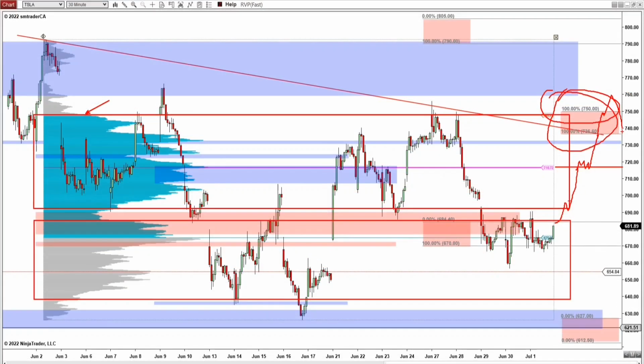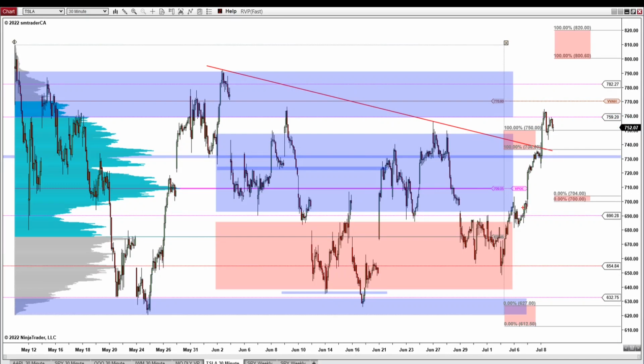Tesla, we were looking for the price to see if it would be able to get into this high volume zone, and if it could stay inside this high volume zone, then we're looking for the price to come up to this composite point of control, and if it could stay above this point of control, then we are looking for Tesla to move up toward the upper range of this expected move.